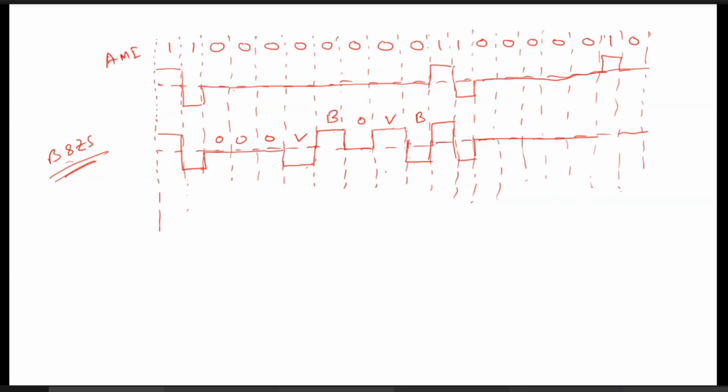Okay. Carefully sit. Next time I'll tell you how these same things can be encoded in HDB3, high density bipolar. But here keep in mind, if 00V is here this time, next time it will be B0VB. If the first time is B0VB, next time will be 00V. So 8 consecutive zeros are encoded in such a way. A lot of problems will be there. You can take them yourself and check. Anyway, next time we'll see it.